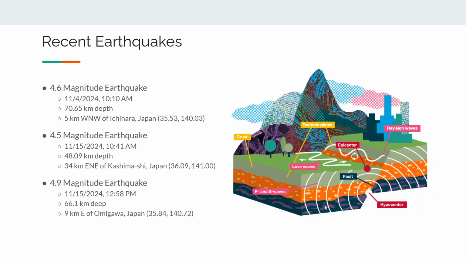Two of them were early morning, 10 a.m., and one was late afternoon, around 1 p.m. Two of these were on the same day, the 4.5 and 4.9 magnitude, which was an incredibly devastating day for Tokyo. And then these are just general areas that were given from the map source we were provided for earthquakes from Dr. Bolstroff. And these are all generally around Tokyo. If anything, they're all a little east of Tokyo.